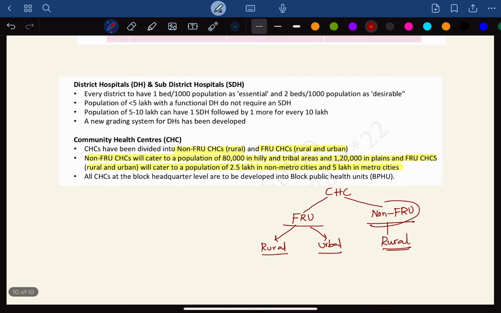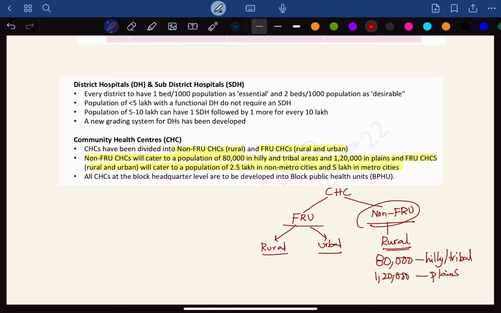Why is this distinction important? Because in non-FRUs, non-first referral units of community health centers, the population norms are 80,000 for hilly and tribal areas, whereas it is 1,20,000 population in plains.